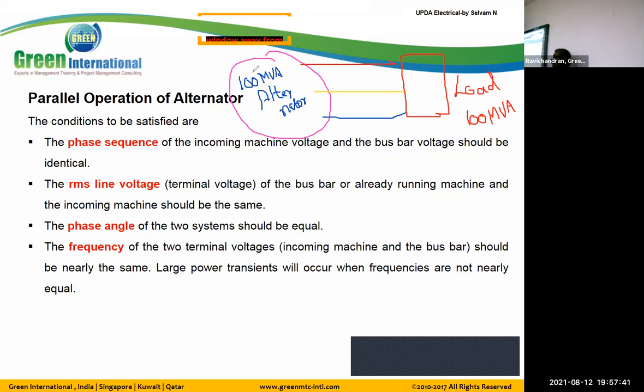After some period, our requirement increases. That increase is not through the 100 MVA. The required 100 MVA is around the clock, 24 hours we need it. After some period, we need some more load, for example another 50 megawatt, increased to another 50 MVA.